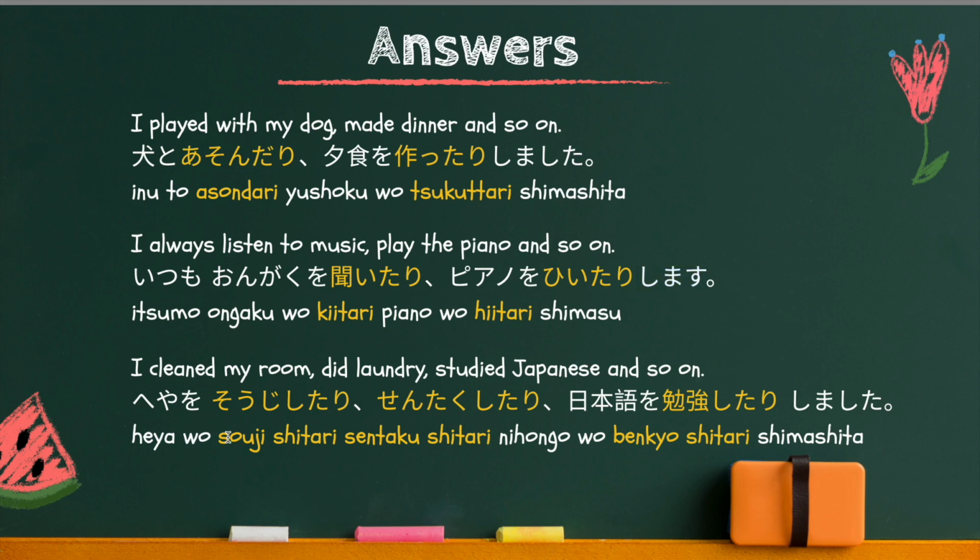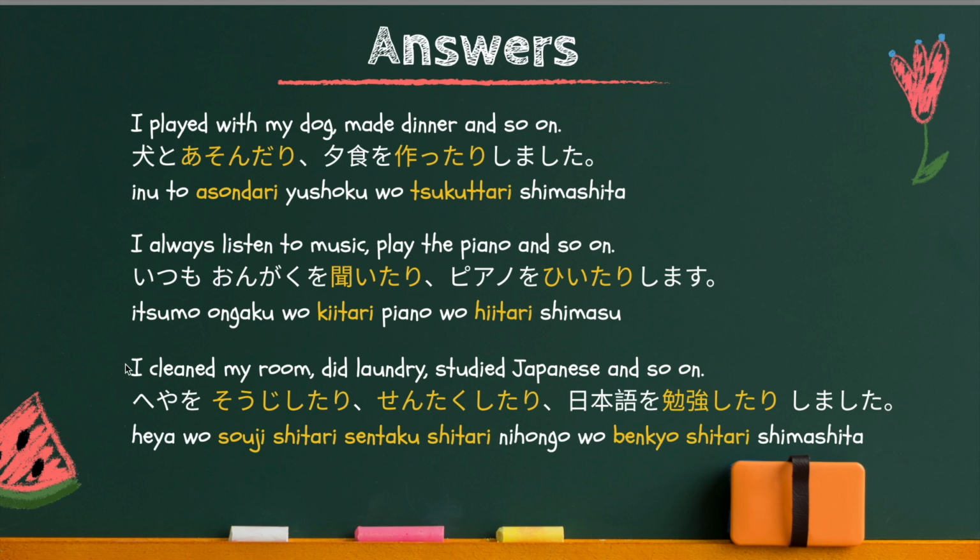部屋を掃除したり、洗濯したり、日本語を勉強したりしました。So there can be 3 sentences combined. It doesn't have to be 2 sentences. And once again, the order doesn't matter.